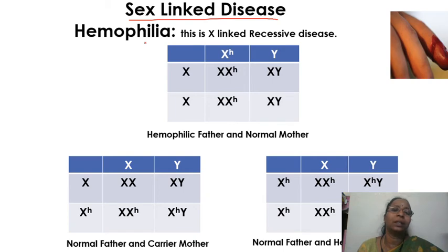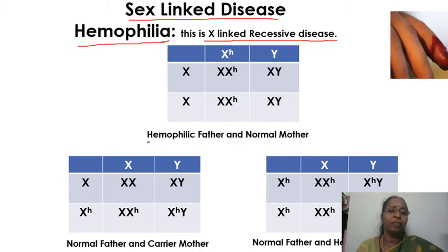This is an X-linked recessive gene. I hope many of you have seen a movie called E.T., in which the hero suffers from this disease. And in the royal family, that is Queen Victoria's family, you can see so many people having this disease. It is also called the royal disease. Now we are going to see the inheritance pattern of this disease.